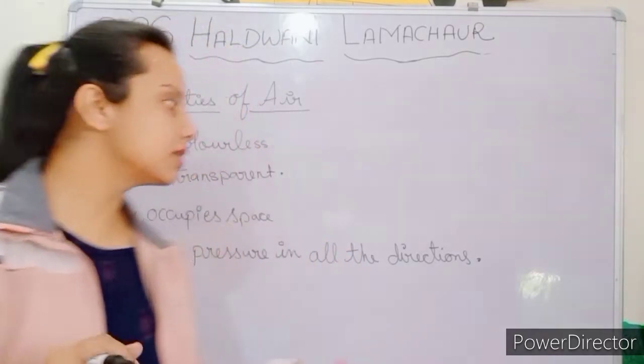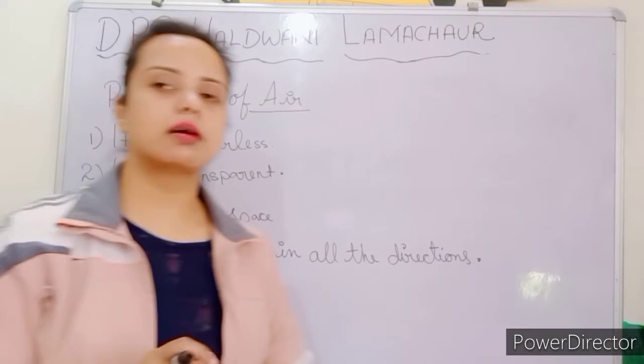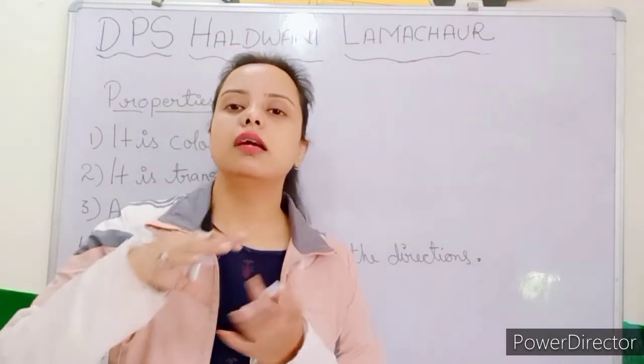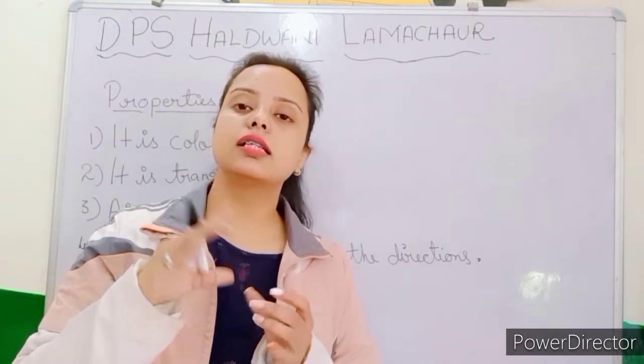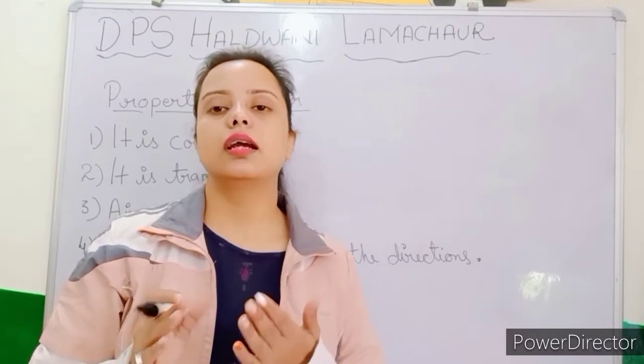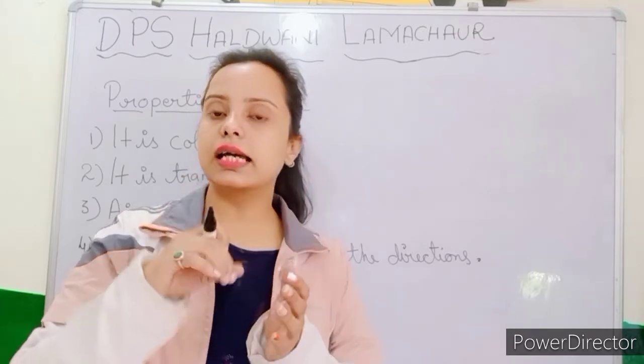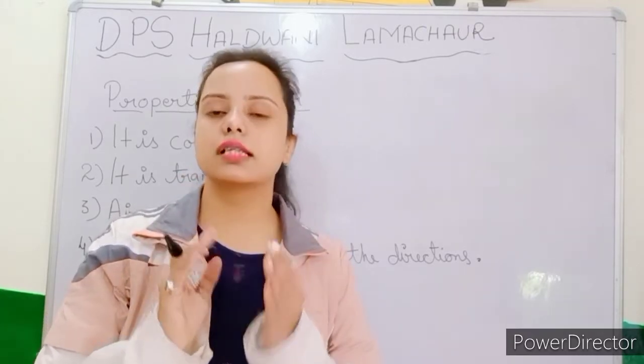Air occupies space. For example, when we close a jar, it seems to be empty because we can see through it, but the air is inside it and it occupies that space.